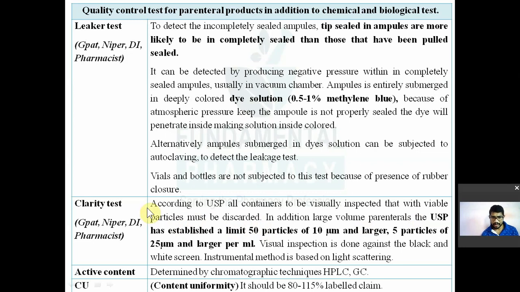Now, in addition, for large volume parenterals, the USP has established a limit of 50 particles of 10 micron and larger and 5 particles of 25 micron and larger per ml. A question about this also came once: what is the limit of 10 micron particles in the clarity test? So it is 50 particles, and 5 particles of 25 micron or larger per ml. Visual inspection is done against a black and white screen.